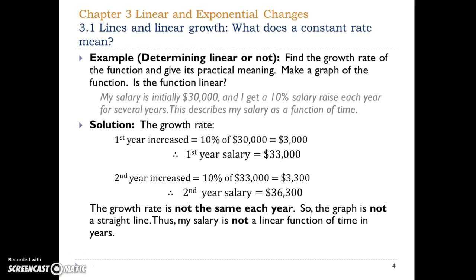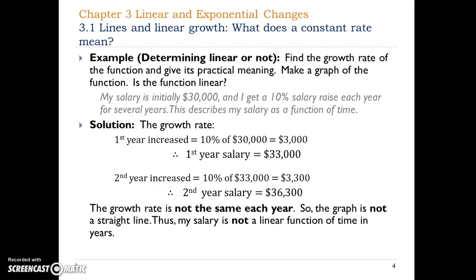In this example, the raise depends on the salary. Let's look at the first year increase. Initially, the salary is $30,000, and the 10% increase is $3,000. That means for year 2, the salary is going to be $33,000.